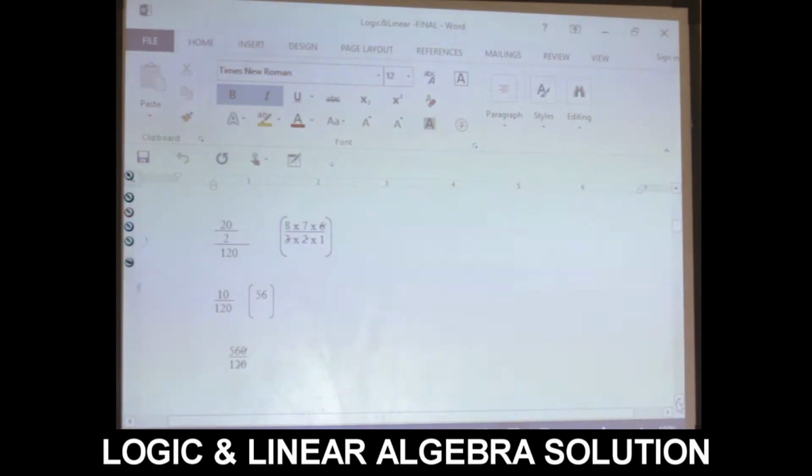By the time you want to divide it, we have another one which says 8 times 7 times 6 divided by 3 times 2 times 1. How many 3 can we see in 6? It is 2. How many 2 can we see in 2? It cancels each other. That is, we have 8 times 7 over 1, which is 56 over 1. Times 10, that will give you 560 divided by 120. 0 cancels 0, we have 56 divided by 12.